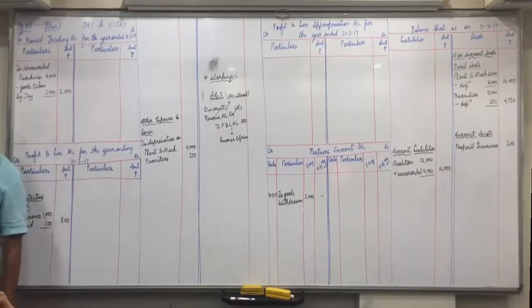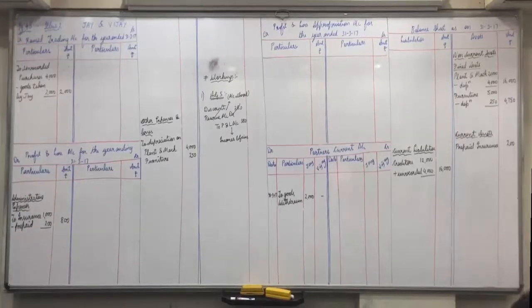Show this working. Show it after the balance sheet, don't show it in P&L credit side, okay?